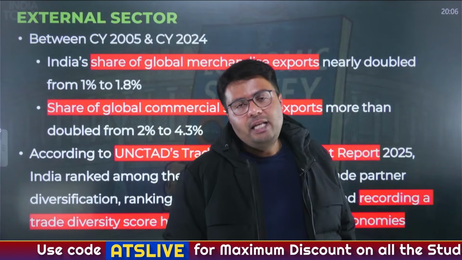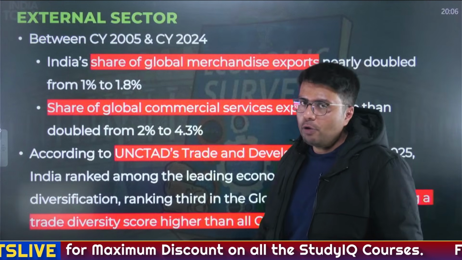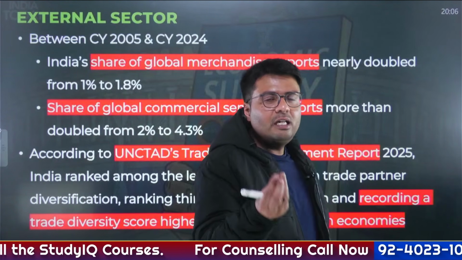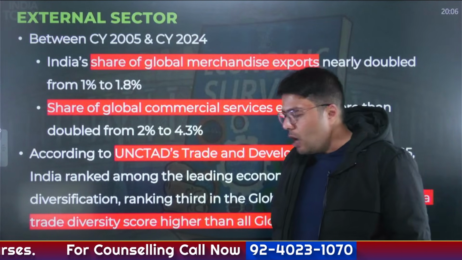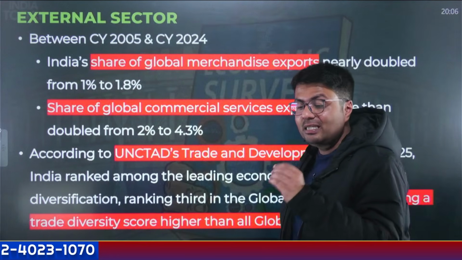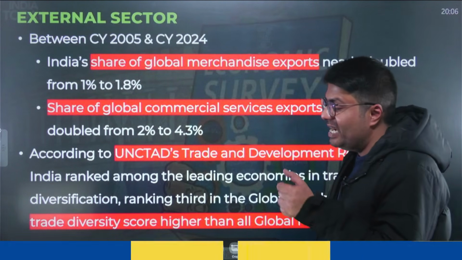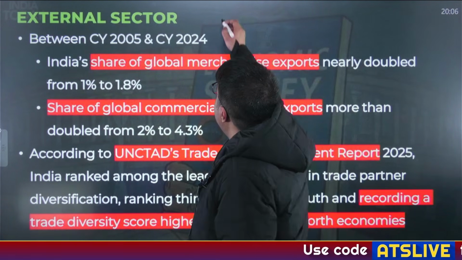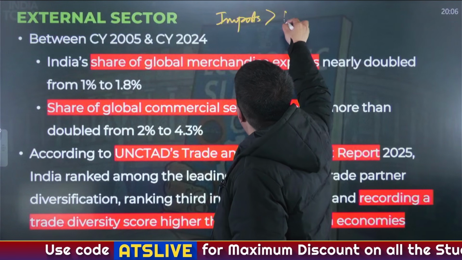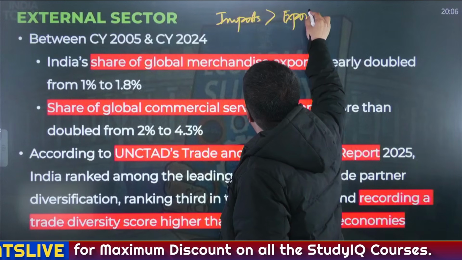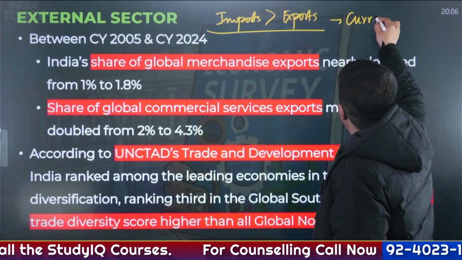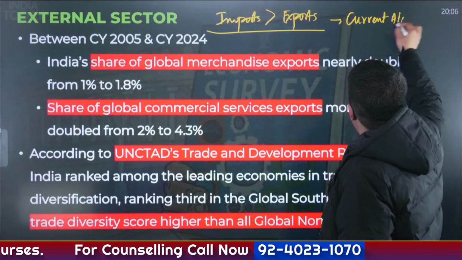Now let us talk about the external sector. This sector has been in the news throughout the year because of tariffs, because of restrictions on trade, because of continuous depreciation of the rupee. Now, one of the important factors that we cover in the external sector is how much India exports and how much India imports. To break it to you, India traditionally has seen more imports of goods and services as compared to exports of goods and services. And this is the reason why we have what is called the current account deficit.